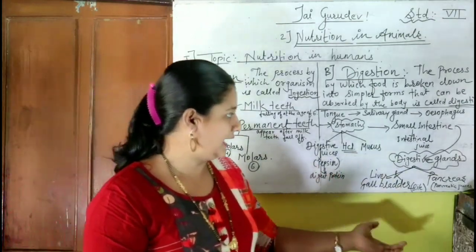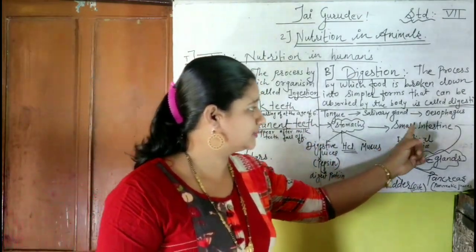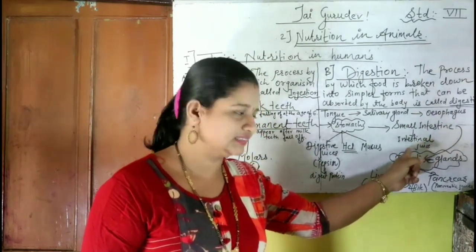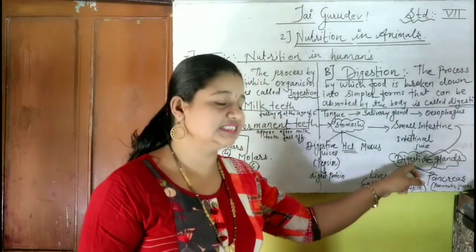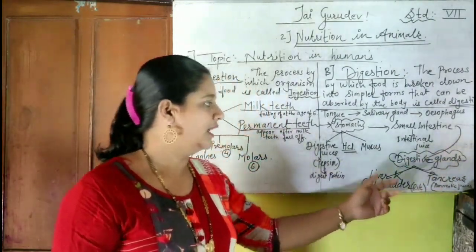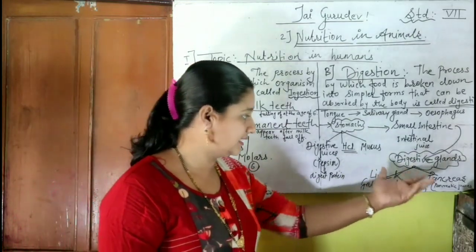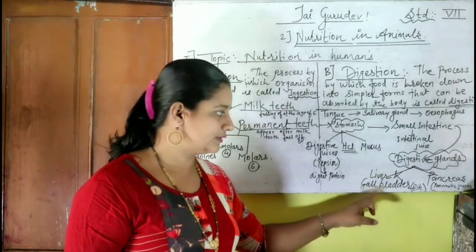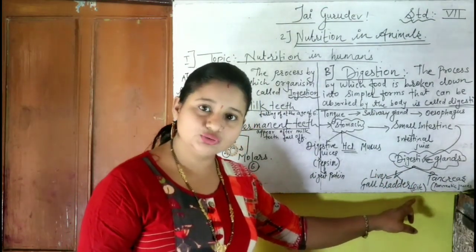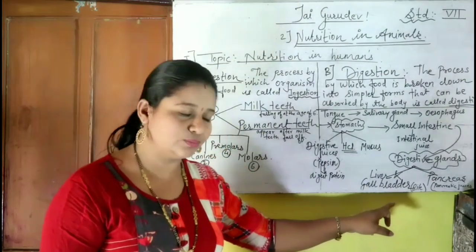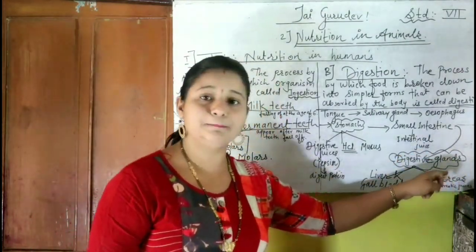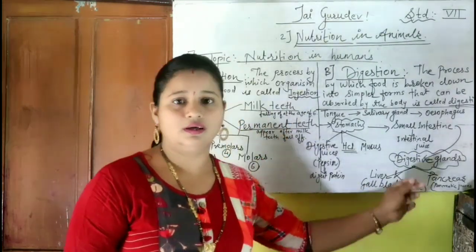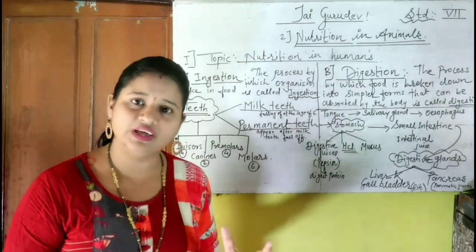Understand, students? And the next one: the small intestine secretes intestinal juice, which is also helpful to digest the food material. After that, some digestive glands are also present, and these digestive glands include the liver, gallbladder and pancreas. The liver and gallbladder contain bile juice. Bile juice is also very important to digest our food material. And the pancreas contains pancreatic juice. This pancreatic juice is also helpful to digest our food material very well.